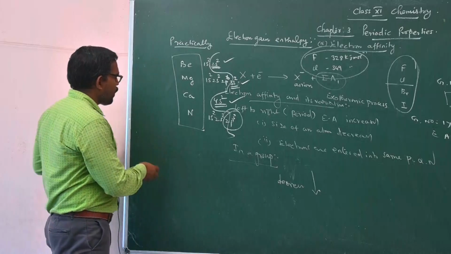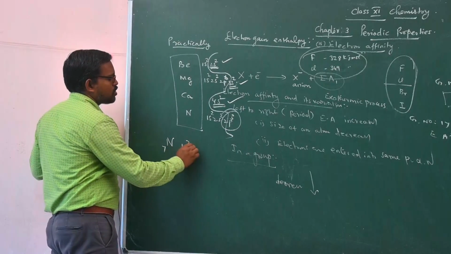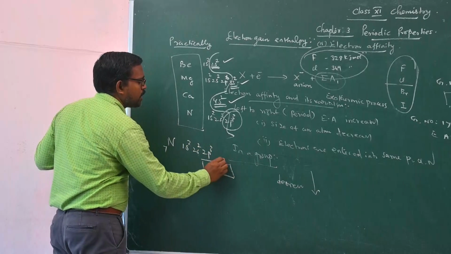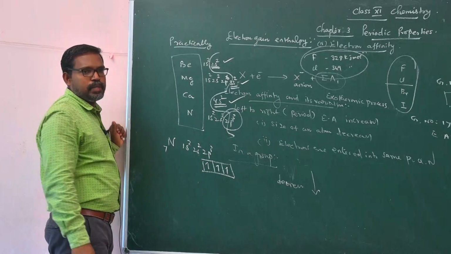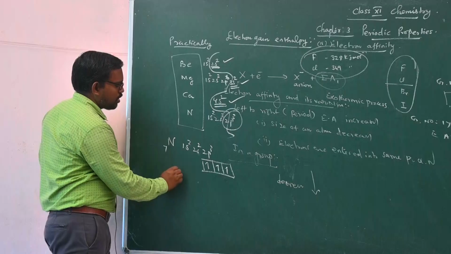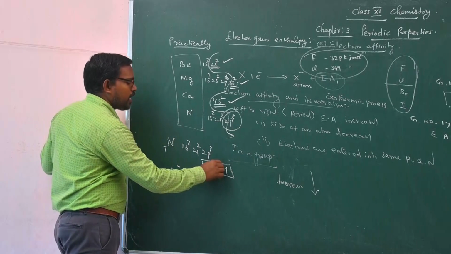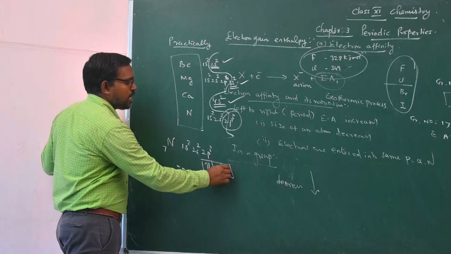Let us consider nitrogen as an example. Nitrogen, atomic number 7, 1s2, 2s2, 2p3. The valence orbital is like this. So 3 vacancies are possible. Suppose we add one electron, it becomes N minus, with the configuration like this. Adding another electron, it becomes N2 minus, the configuration is like this.